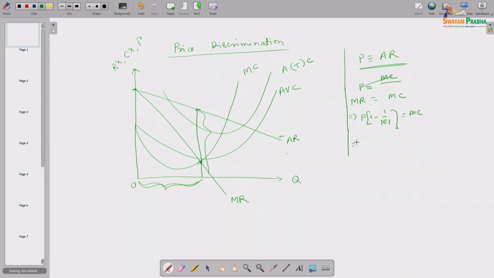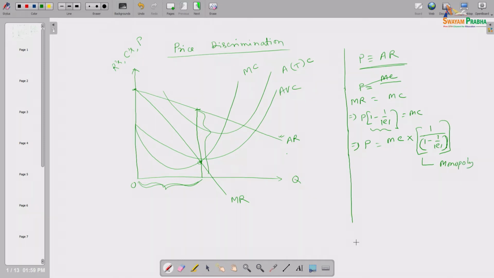So, monopoly will set its price equal to MC with the markup factor 1 by 1 minus 1 upon absolute elasticity. This kind of price you will set. This is the monopoly price situation, and vis-a-vis if he follows competitive behavior.